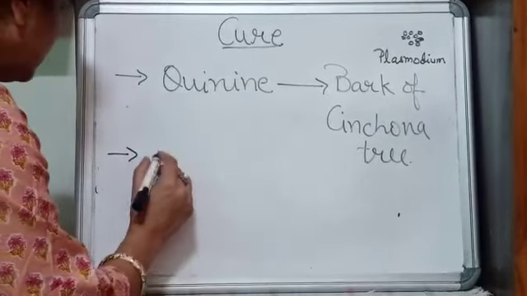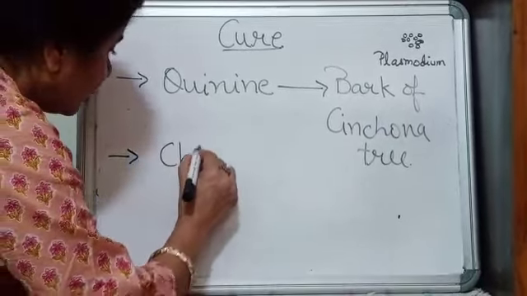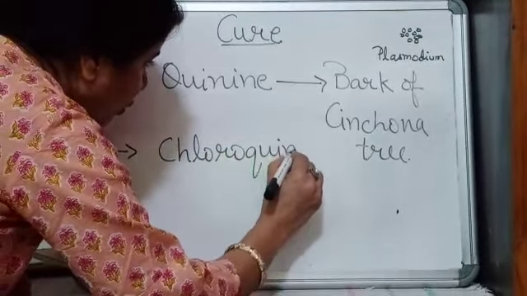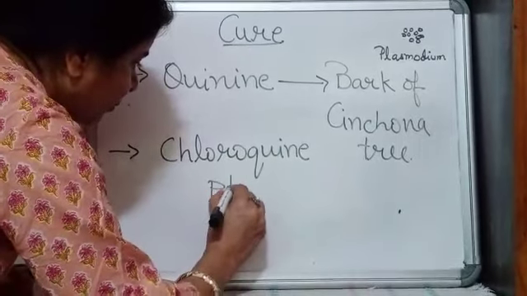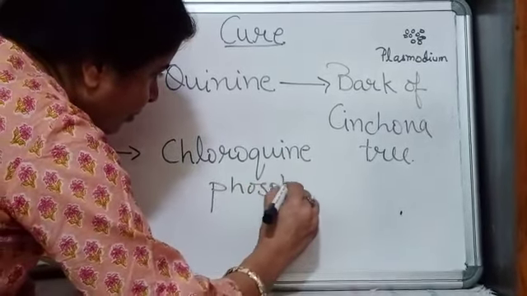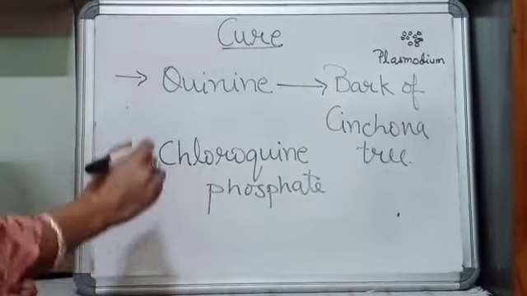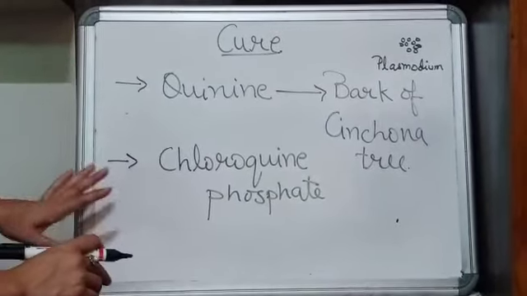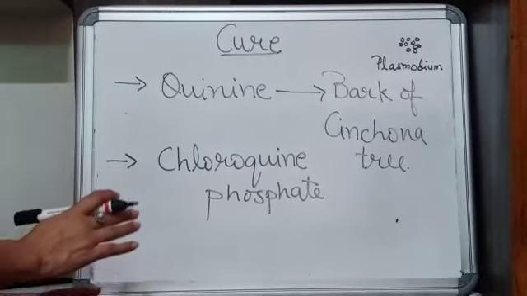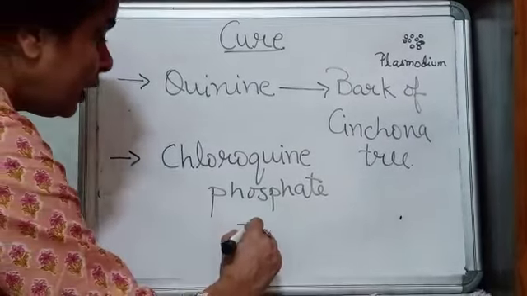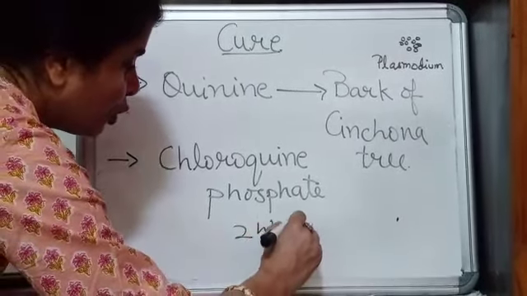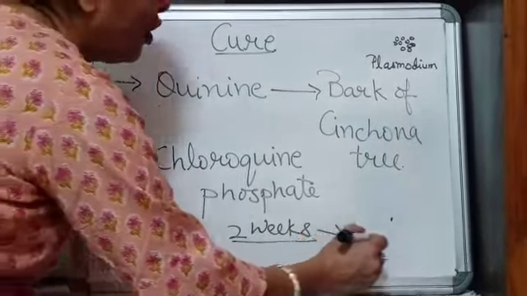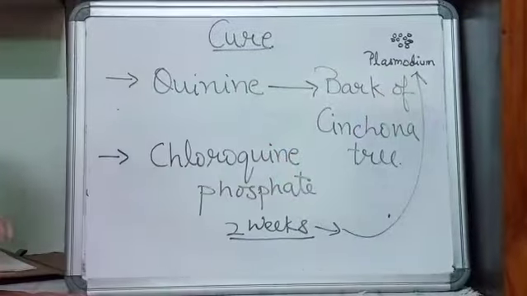The latest ones include a number of medicines, and the most popular anti-malarial medicine is chloroquine. Chloroquine phosphate. So, if malaria is treated on time, then it can definitely be cured, and it may take up to 2 weeks to cure malaria completely, to get rid of Plasmodium from the body.